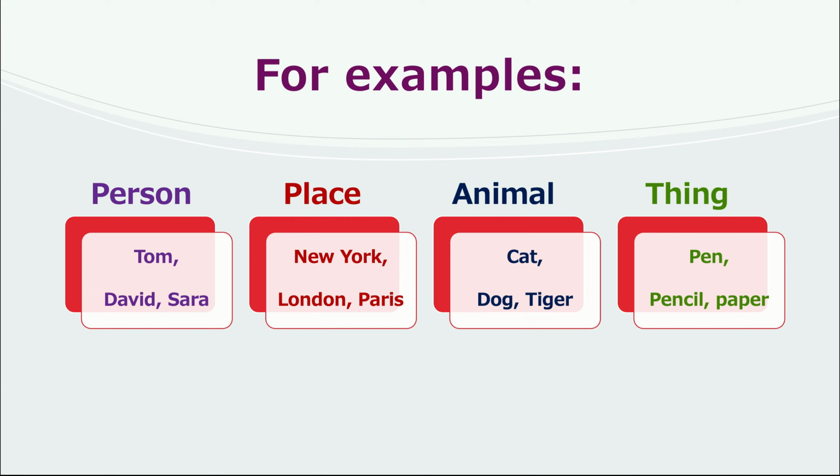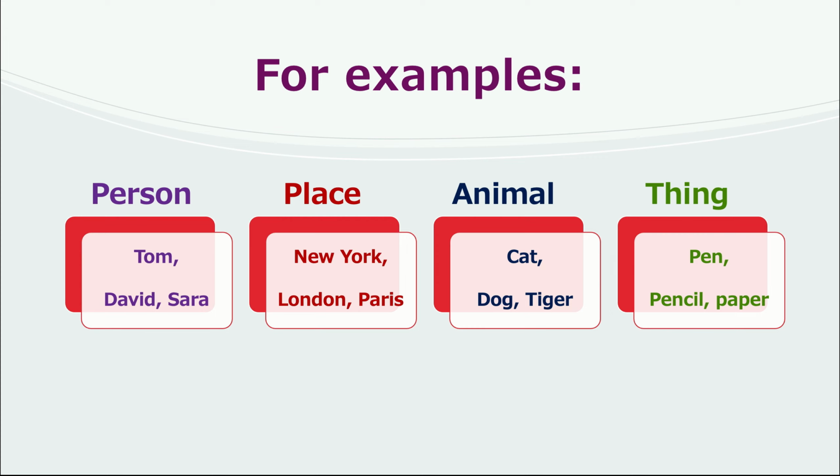Examples of places are New York, London, Paris. Examples of animals are cat, dog, tiger. Examples of things are pen, pencil, paper. All these are nouns. So the traditional definition is that a noun is the name of a person, place, animal or thing.